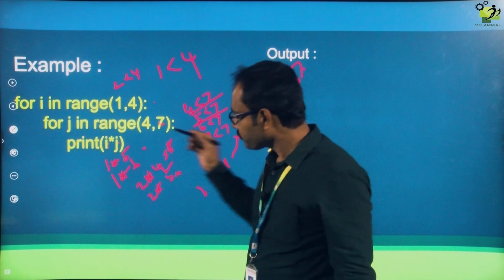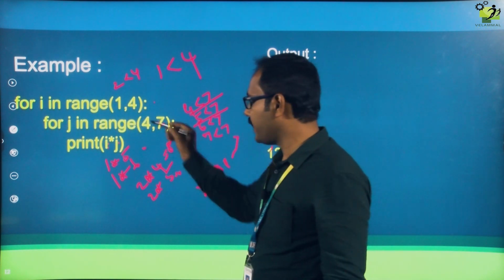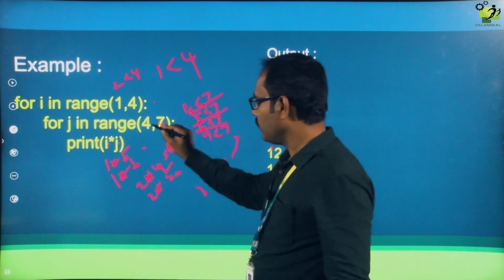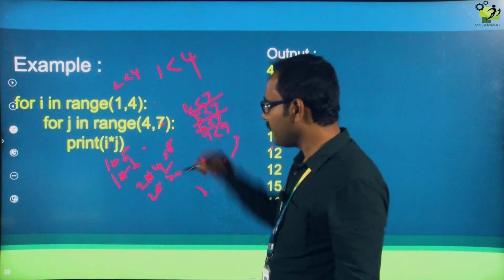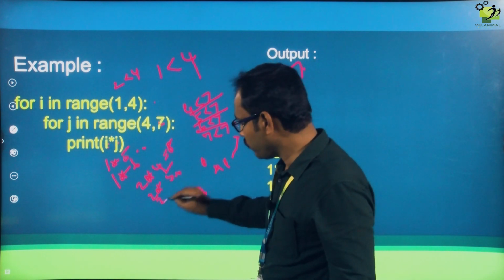So now what will happen? Again we will go to the same inner for loop, that is j. Now the j value becomes 6. The condition is still true. What is the i value here? The i value is the same, 2 only.